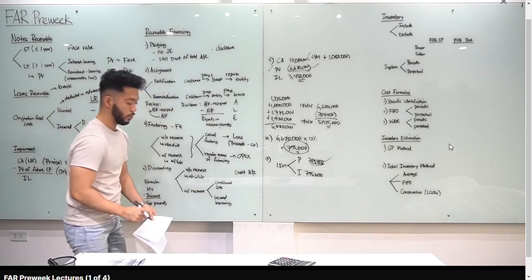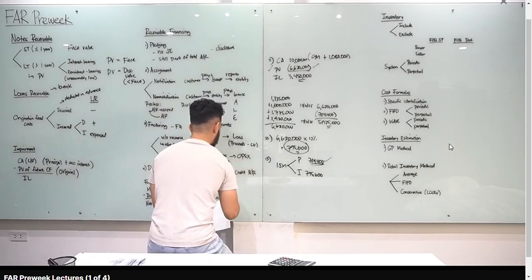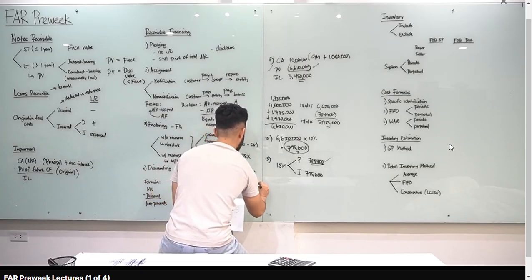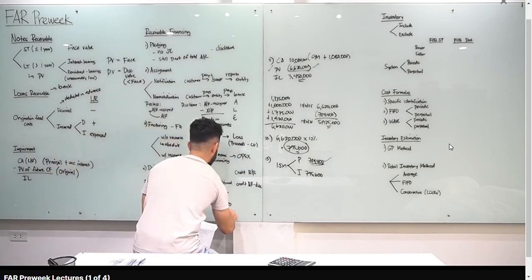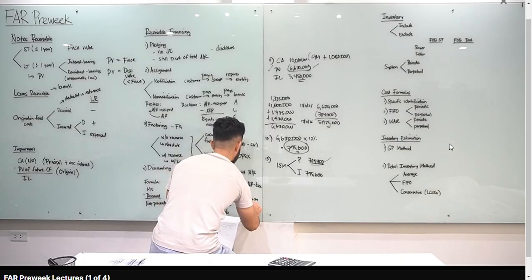Ngayon, pag with recourse, dalawang klase yan. Conditional sale or secured borrowing. Kapag conditional sale, meron tayong contingent liability. Mag-credit tayo sa journal entry natin, credit notes receivable discounted. Kapag secured borrowing, magre-recognize tayo ng liability. Meron tayong credit liability on notes receivable discounted.